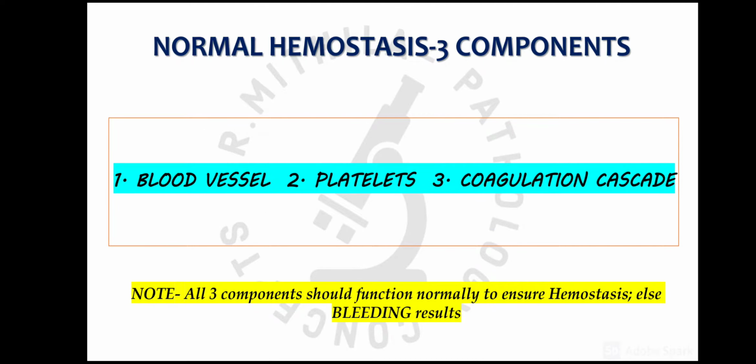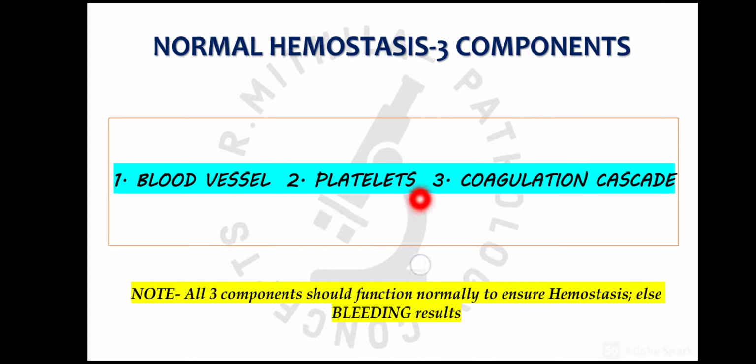Now, normal hemostasis, as I told you, has three important components. First is the blood vessel, which is lined by the endothelial cells. Endothelial cells are very, very important, and they have both antithrombotic as well as prothrombotic activity. When the blood vessel is intact, the endothelial lining is intact, and the endothelial cells have anticoagulant property. But when the endothelial lining is damaged due to any trauma, then it has procoagulant properties and helps in the formation of clot at the site of injury. This I will be explaining later.